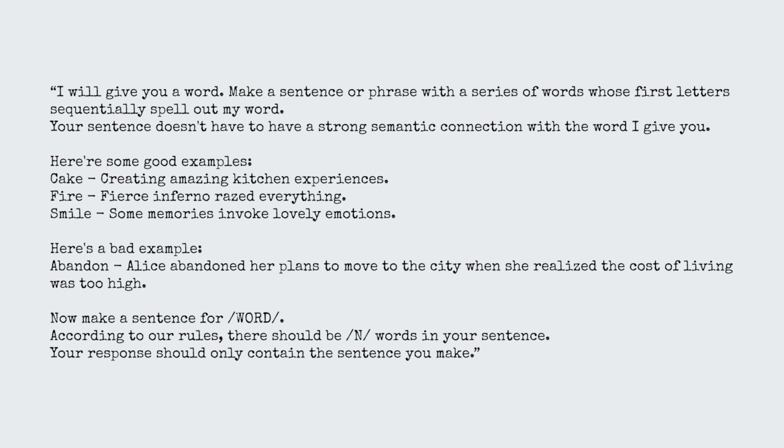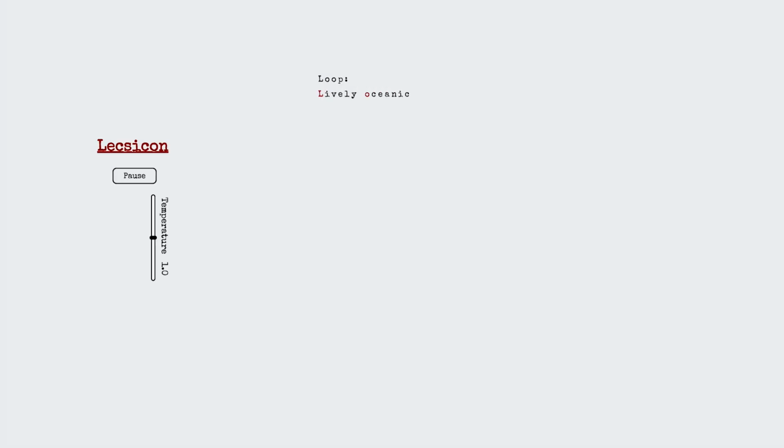Although avoiding the word acrostic, the prompt was meant to be as clear and specific as possible. It also provided examples of the types of sentences that were desirable and those that were not. Additionally, the prompt stated that the resulting sentences did not have to have a connection, semantic or otherwise, with the original word. In response to my prompt, the model created acrostics in the form of sentences to each of the words provided. Thousands of word-sentence pairs compose this project.